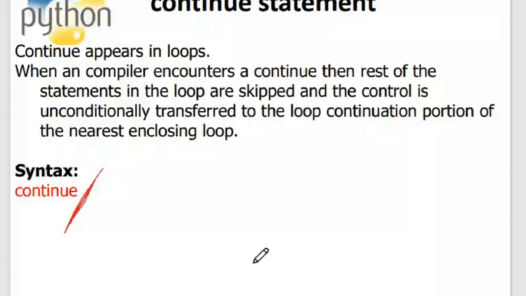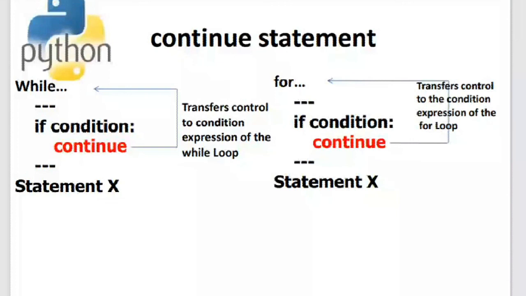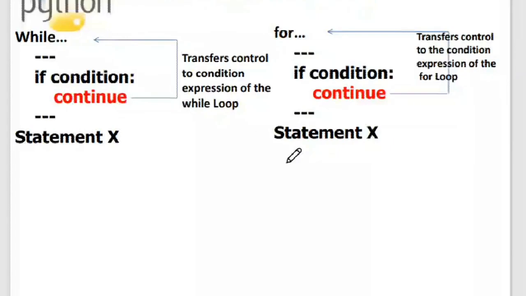Let me explain what is meant by continue in this particular diagram. This is a while loop. Inside the while loop, you are using the continue statement, and after this continue, there are certain statements inside the while block.